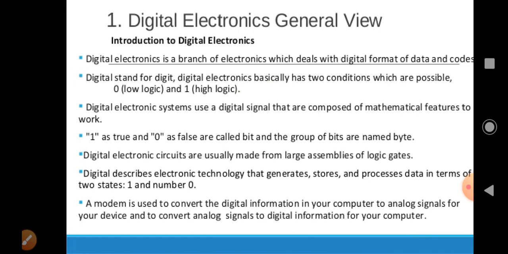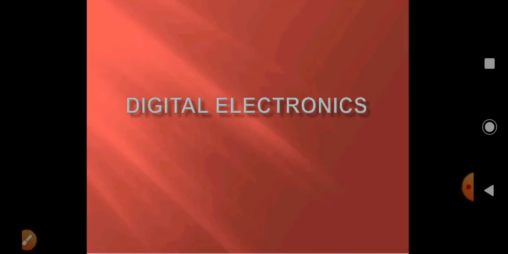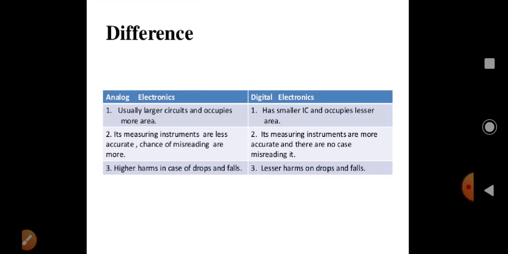Okay. Next is the difference of analog electronics and digital electronics. In analog electronics, the first difference is usually a larger circuit that occupies more area, but digital electronics has a smaller IC and occupies less area.